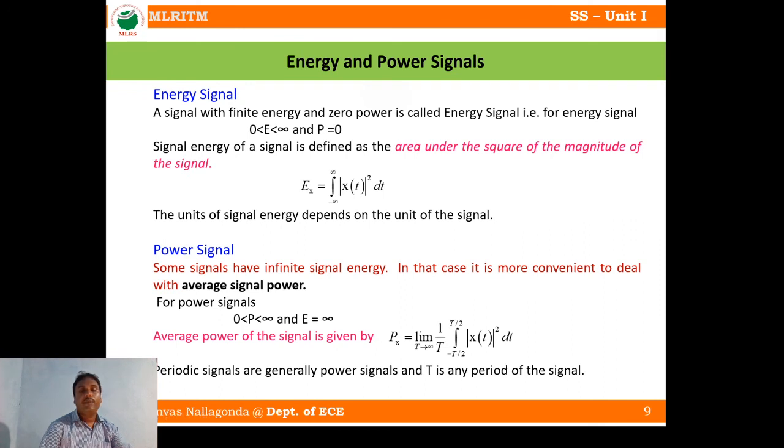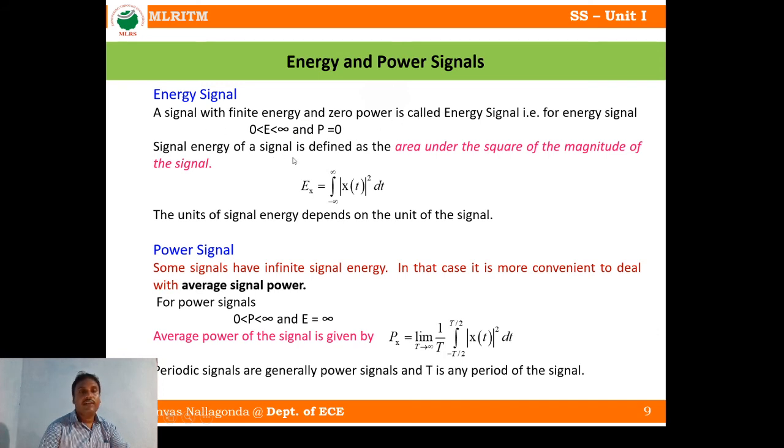Right, energy and power signals. Here we are showing the energy signal. So how do you define an energy signal? This is one type of classification in signals and systems, the fourth classification. A signal with finite energy and zero power is called an energy signal. Finite energy means the energy lies between 0 and infinity, and the power should be 0, then that signal is called an energy signal.